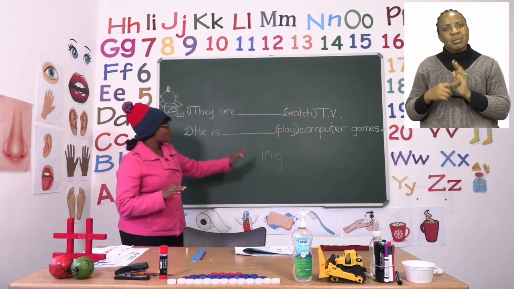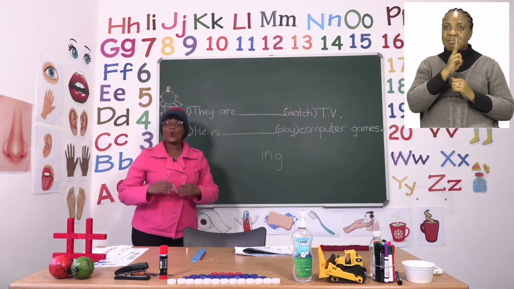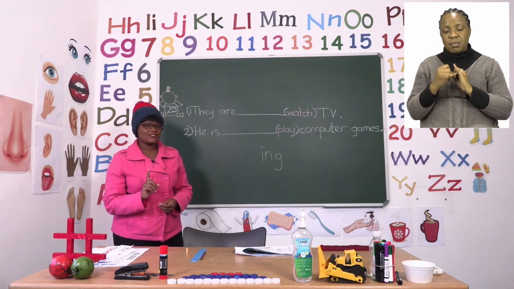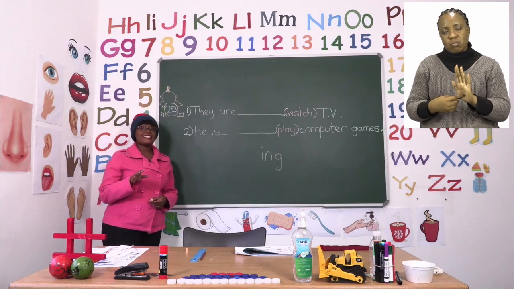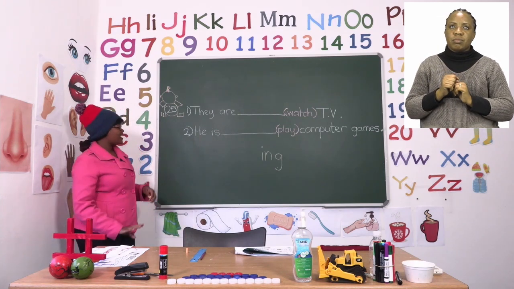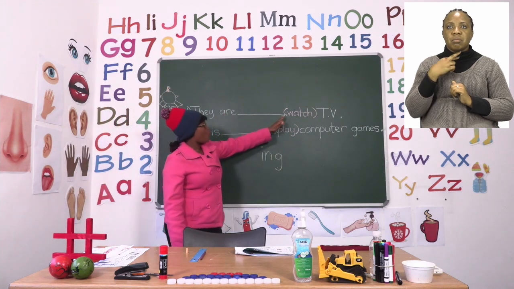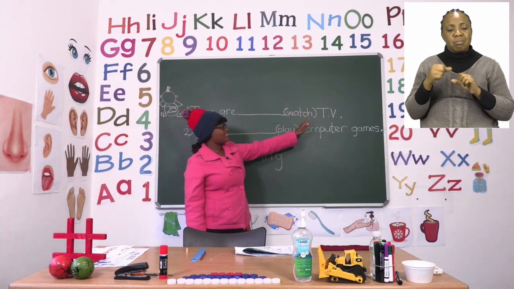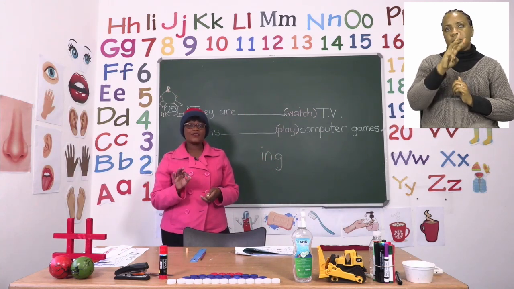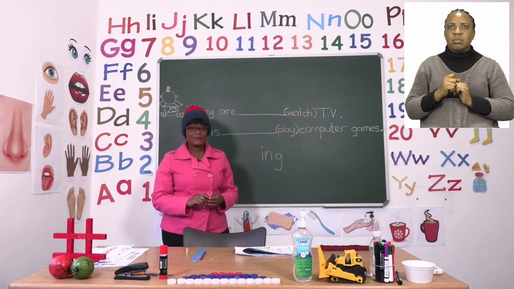Now, if the word watch has ing at the end, it changes to watching. Now, if we use the word watching in our sentence, we know that it is now present continuous tense. Let's try. They are watching TV. Yes, that is correct because it's still happening. They haven't stopped, as you can see from the picture.